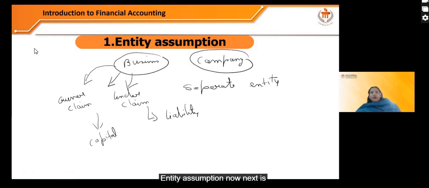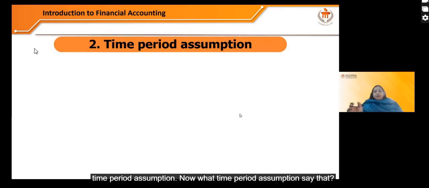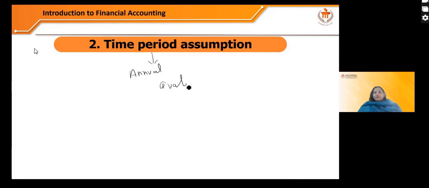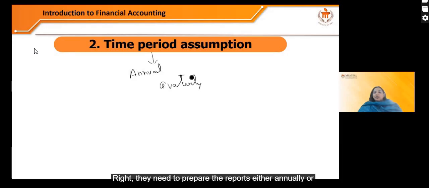Now the next is time period assumption. Now what does the time period assumption say? That the result of the business, whatever results or reports, we measure for a specific time period. So companies are required to prepare the reports either annually or quarterly, and publish them when required.